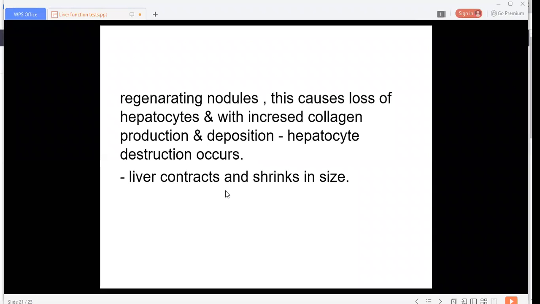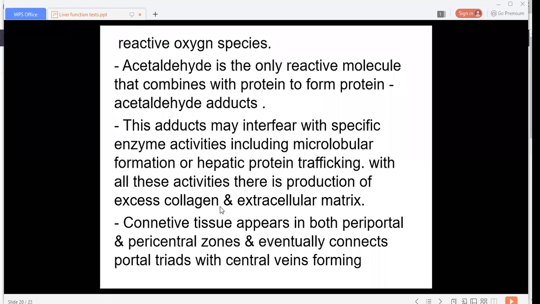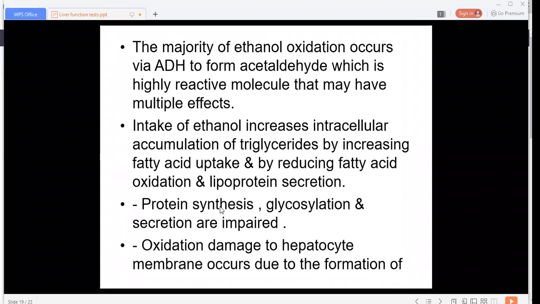Now, what are the things in the pathogenesis of cirrhosis? The first thing we discussed is direct hepatotoxicity by ethanol, that is formation of protein acetaldehyde adducts, the conversion of ethanol into acetaldehyde because of these proteins. The second is hepatotoxicity by ethanol metabolism. Then oxidative stress develops, oxidative damage develops, as we discussed earlier.